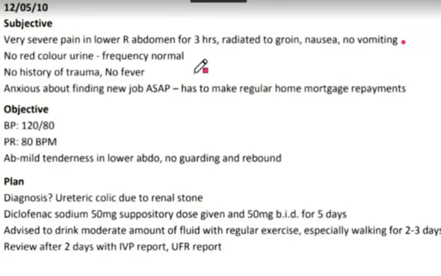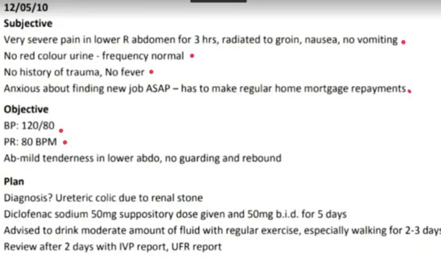Okay, no red color urine, frequency is normal. That's also subjective data. No history of trauma, no fever, anxious about finding a job, that is not relevant to a urologist. Then objective data, blood pressure and pulse rate are in normal range. There is no need to mention it because it's a normal one.